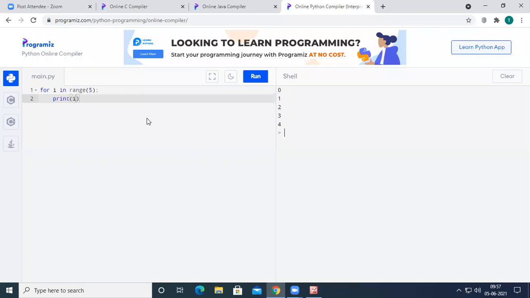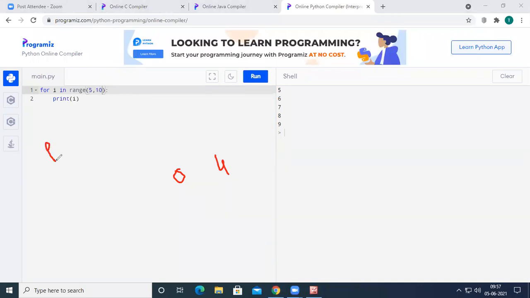So here, what happens if we pass two parameters? For example, for i in range of 5 has printed 0 to 4 on the output screen. So if I do for i in range 5 comma 10, what is going to happen? Here it has printed the values 5 to 9. Previously when I wrote for i in range of 5, the i value started at 0 and ended at 4. Now I have taken range of 5 comma 10.